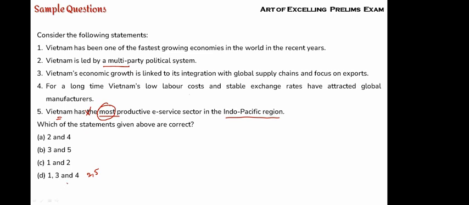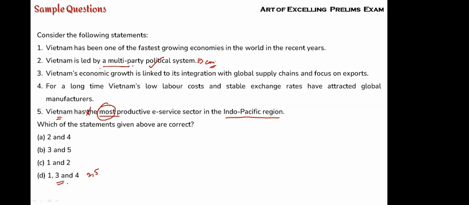Okay, so we need to check whether 2 is there or not. When 2 is there, multi-party system. No, it is a communist country. If somebody knows about that, they can just do away with 2. Answer can be 1, 3, 4. Clear? Okay. So I don't know whether it is a multi-party system or not. So how to solve it? Clear? So one more choice, I need to check it out.